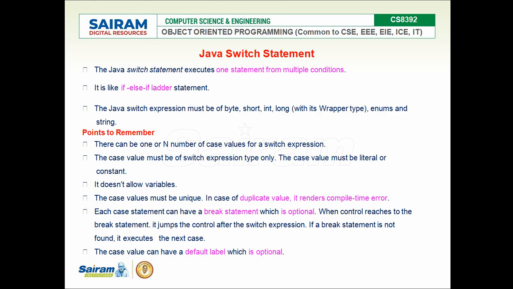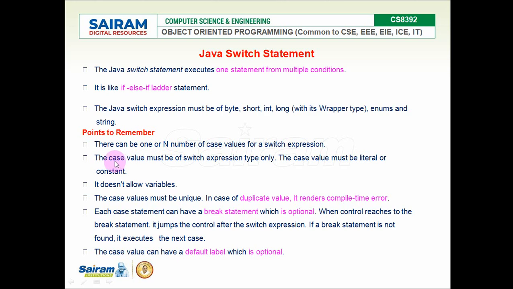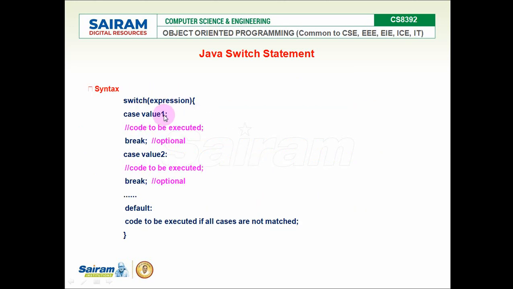Now we'll see the switch statement syntax. Switch keyword, then an expression. This expression evaluates to some value, right? That is the type of this value, which is the point we saw over here. The case value must be of the switch expression type only, which means case value 1 is of the type of the expression. So the syntax is switch, then the expression.